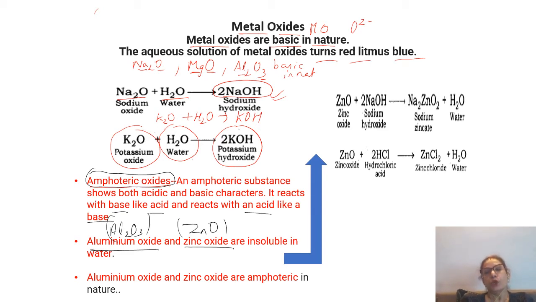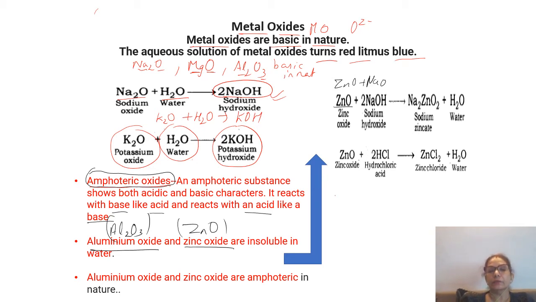Let's see how. Zinc oxide reacts with sodium hydroxide to form sodium zincate.